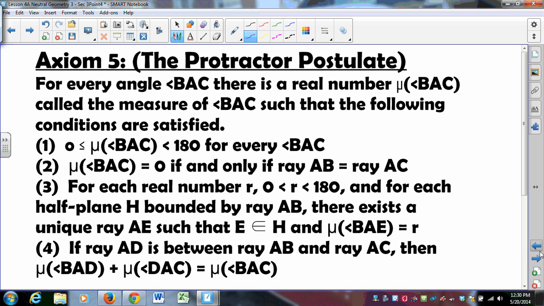Third, for each real number R, 0 less than R less than 180, and for each half plane H bounded by ray AB, there exists a unique ray AE such that E is in the half plane and the measure of angle BAE is R. This is the part that really is the protractor postulate. So if I have a ray AB, and I choose some number, maybe R is 10.